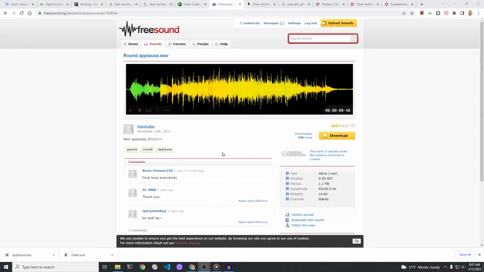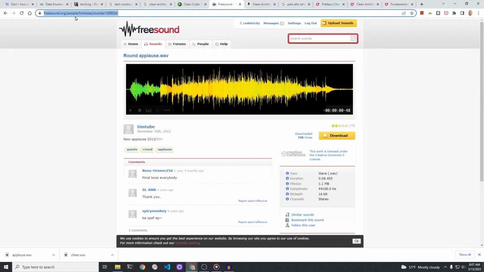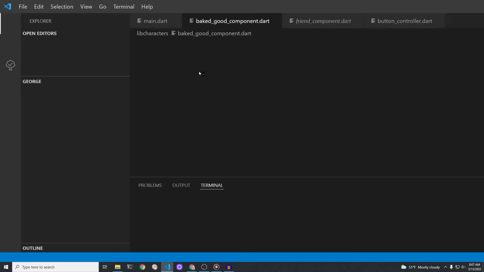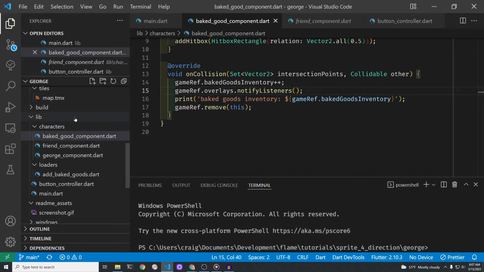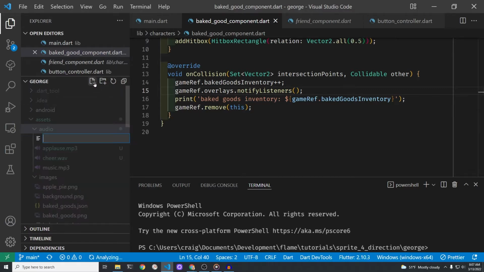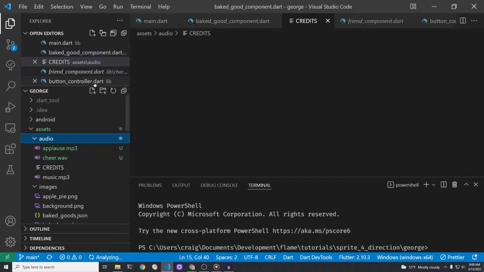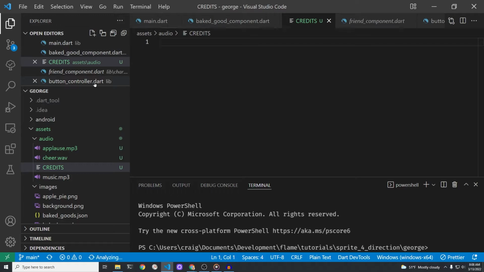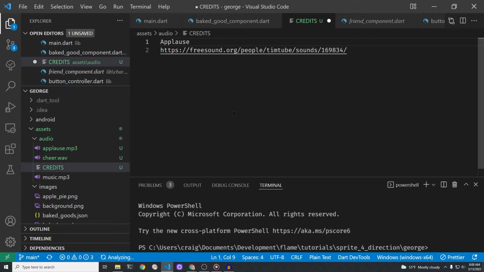Create a text file called credits in your assets folder of your game, and then copy the original URL of the file. You can then use this credits either to find the original file, or if you're going to somehow distribute it, you want to make sure that you're compliant with the license. And it's good to start keeping a record of where you got the actual file, and then you can go back and look at the individual license more easily if you then decide to distribute your game. Otherwise, you may not be able to find the audio file that you used.